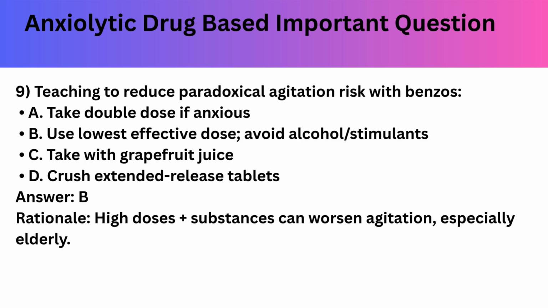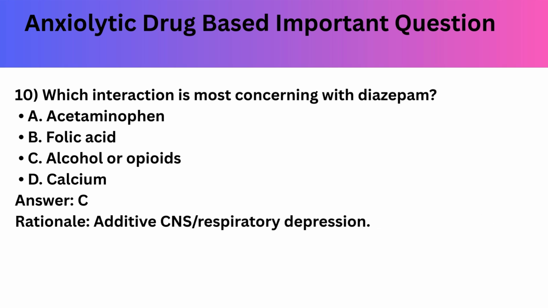Next question. Teaching to reduce paradoxical agitation risk with benzodiazepines: take a double dose if anxious, use the lowest effective dose and avoid alcohol and stimulants, take with grapefruit juice, or crush extended-release tablets. Correct answer is use the lowest effective dose and avoid alcohol and stimulants. High doses and substances can worsen agitation, especially in the elderly.